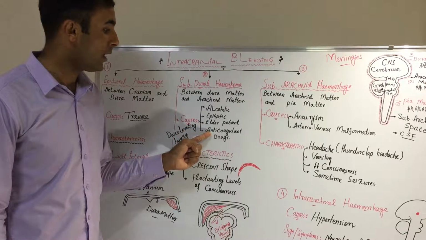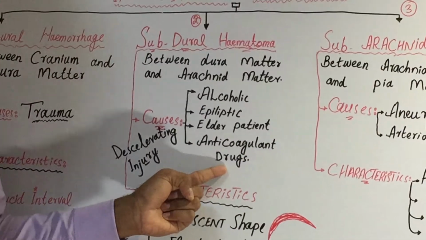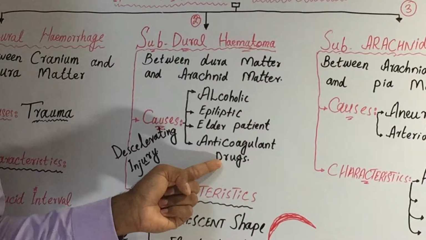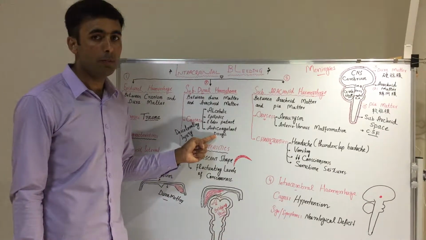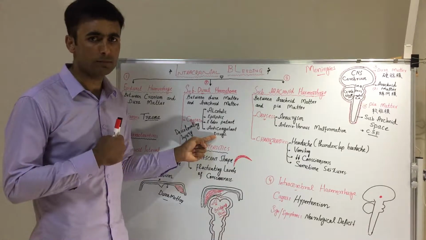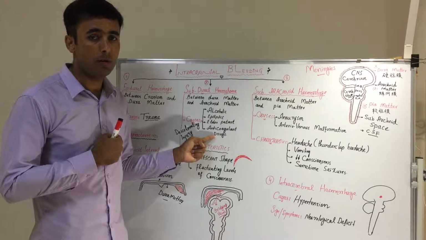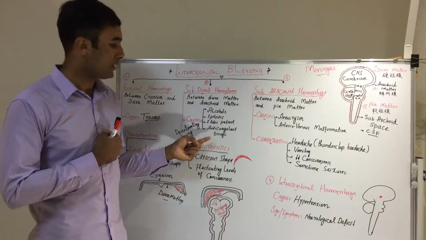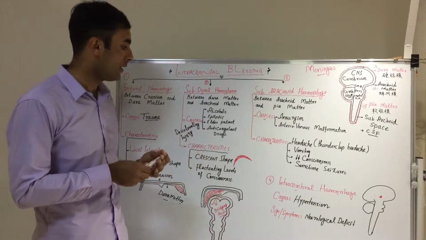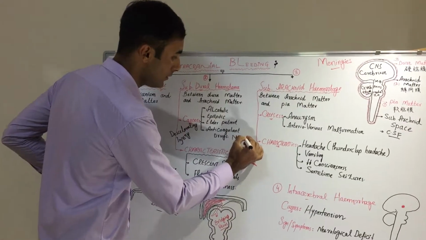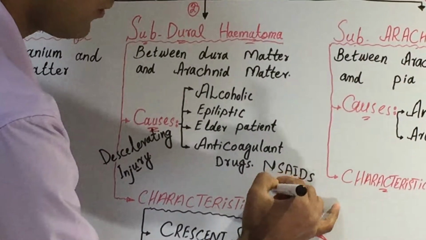Or the people who take anticoagulant drugs. These are drugs which are given to patients, like aspirin. These kinds of drugs are given to heart patients, like a patient with coronary heart disease, or a patient who has a stent. Or patients who have some other problem are given NSAIDs. Anticoagulant drugs, for example NSAIDs, or warfarin.